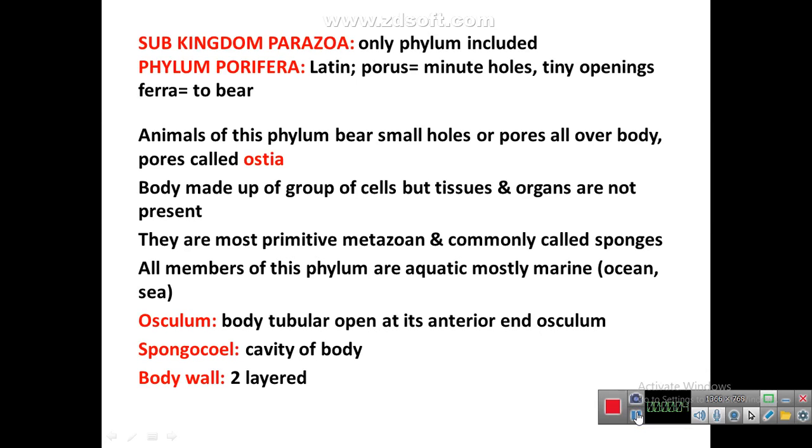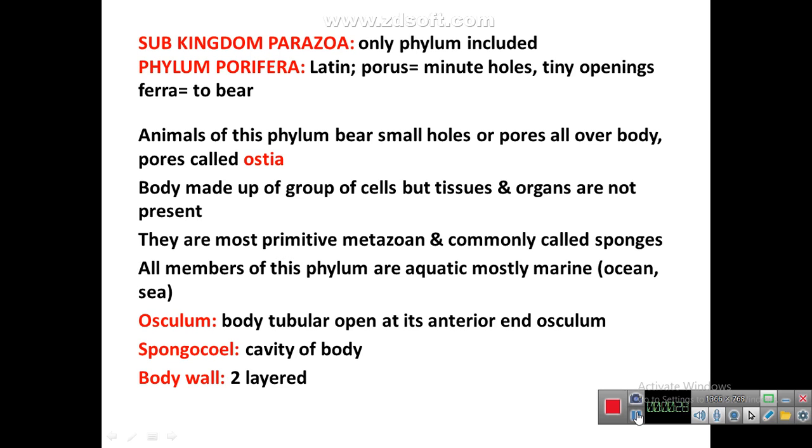Bismillahirrahmanirrahim. Subkingdom Parazoa. It only includes one phylum, phylum Porifera. The word Porifera is derived from a Latin word. Porus means minute holes or tiny openings, and fera means to bear. Animals of this phylum bear small holes or pores all over the body. The pores are known as ostia.